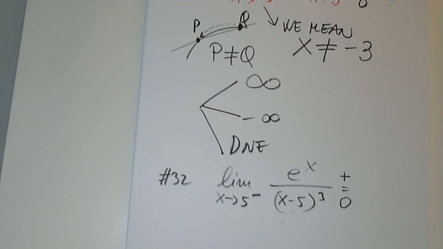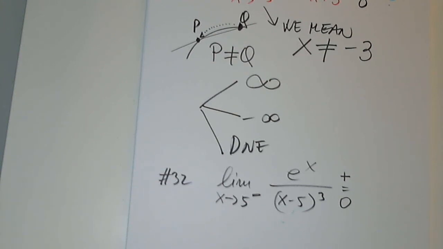And now let's plug in a number that approaches 5 also from the left. Give me a number close to 5 from the left. 4.9, excellent. So when you plug in 4.9 minus 5, what type of number do you get here? I don't care for calculations. And when you cube a negative number, what type of number would you get in the denominator?